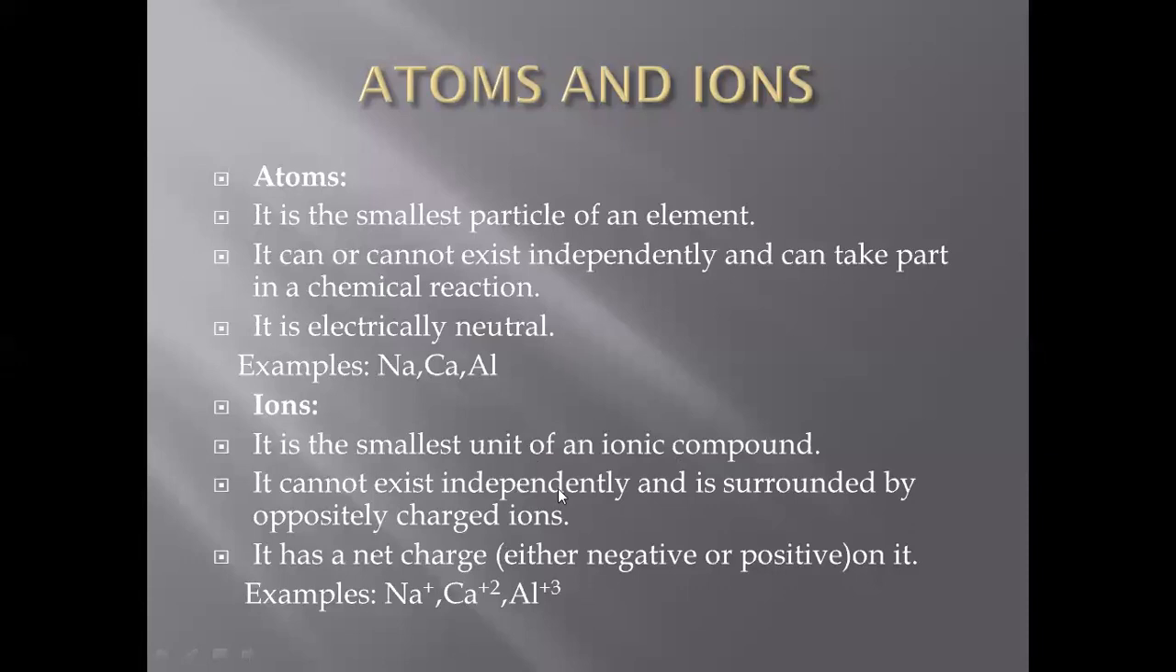Ions are also highly reactive, and they never exist alone or in the free state, and definitely they combine with opposite charge. Opposite charge means if the ion is positively charged, it will be surrounded by the negatively charged ion, or if it is a negatively charged ion, it will be surrounded by the positively charged ion. So depending upon which charge is there, it has a net charge either negative or positive on it. Ions, you know, may be positively or negatively charged. Examples of ions are sodium ion, calcium ion, aluminium ion. These are the examples of ions.